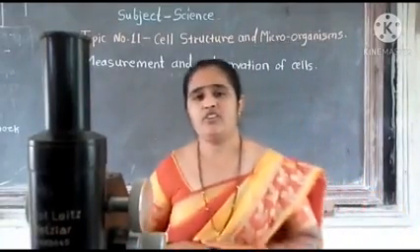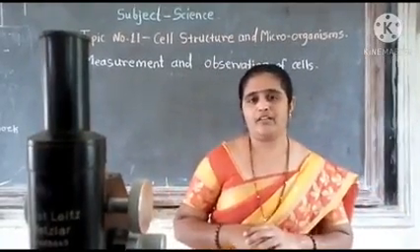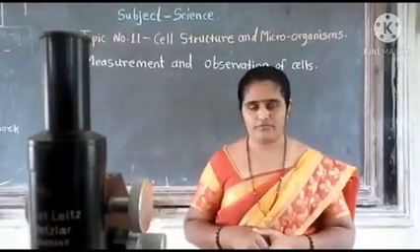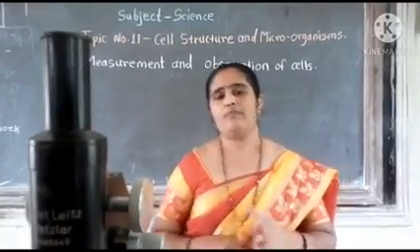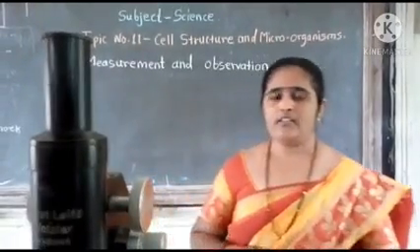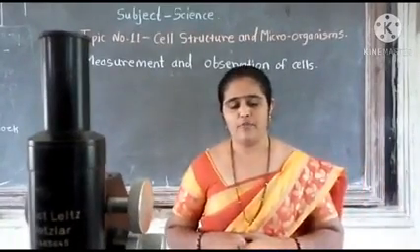Cells are very minute particles, so different units are used for the measurement of cells, that is micrometer and nanometer.